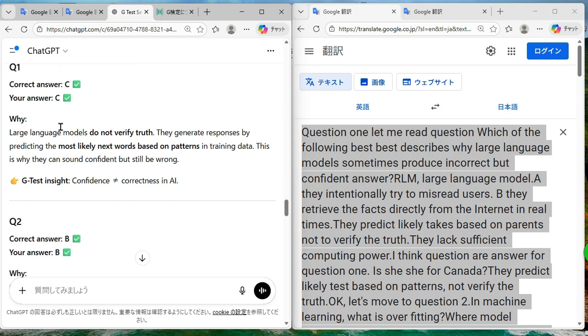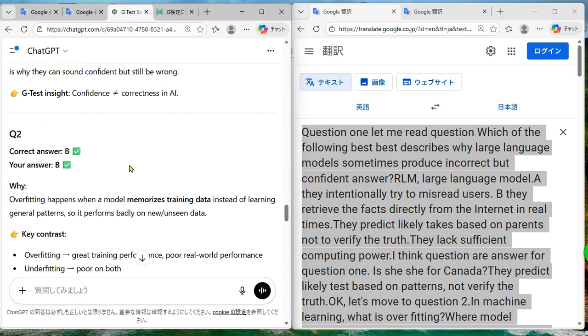Large language models do not verify truth. They generate responses by predicting the most likely next words based on patterns in training data. This is why they can sound confident but still be wrong. G-test insight: confidence does not equal correctness in AI.